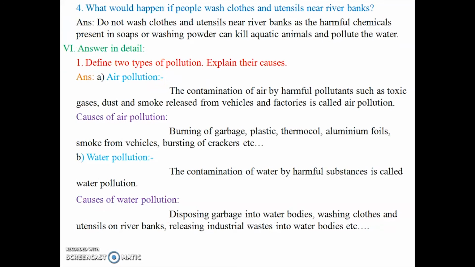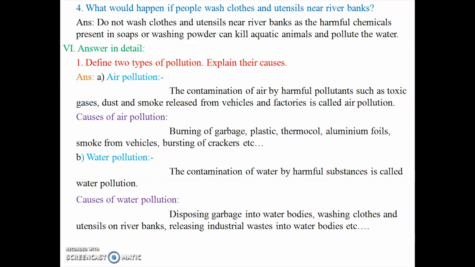Fourth question: what would happen if people wash clothes and utensils near river banks? The answer is, do not wash clothes and utensils near river banks, as the harmful chemicals present in soaps or washing powder can kill aquatic animals and pollute the water. Some aquatic plants are also affected. Once again, do not wash clothes and utensils near river banks, as the harmful chemicals in soaps or washing powder can kill aquatic animals and pollute the water.